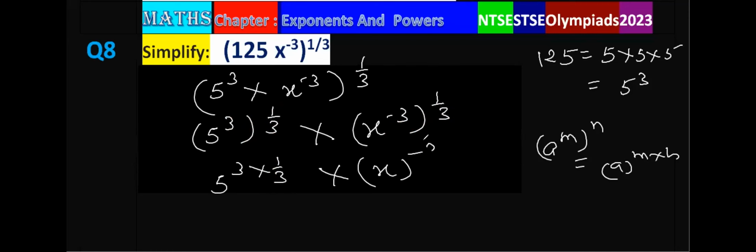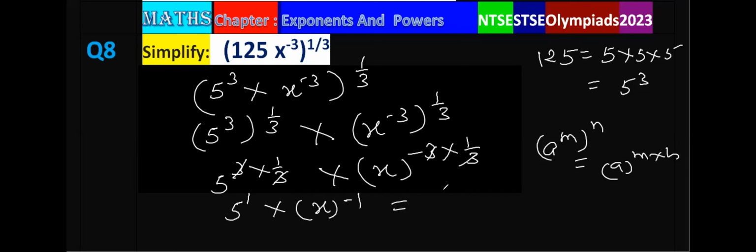So that is minus 1 by 3 into 1 by 3. So this 3 and 3 is cancelled. That is 5 power 1, means 5. This 3 and this 3 cancel. That is 5 power minus x. So this 5 as it is. Now what we have to do? We have to change the sign of this negative to positive. For that, we have to take the reciprocal of the base. Here, base is x and its reciprocal will be 1 upon x. So we can write 5 upon x is the answer of this question.